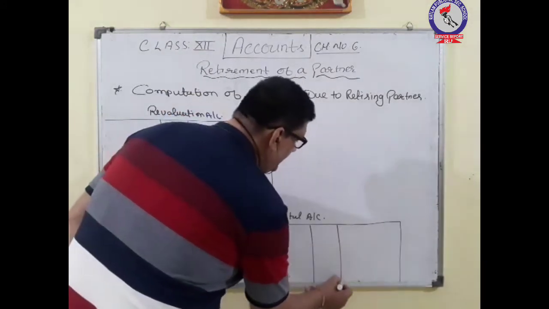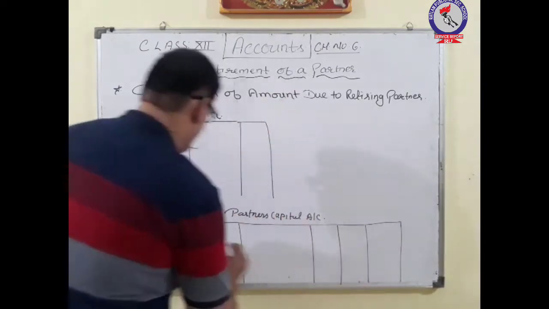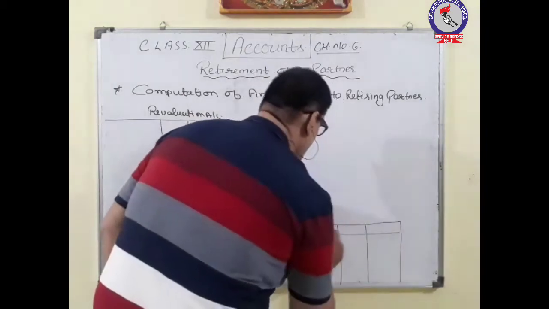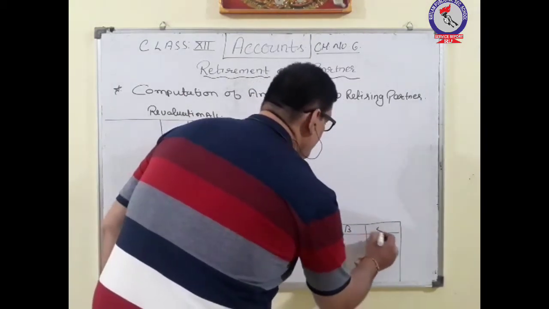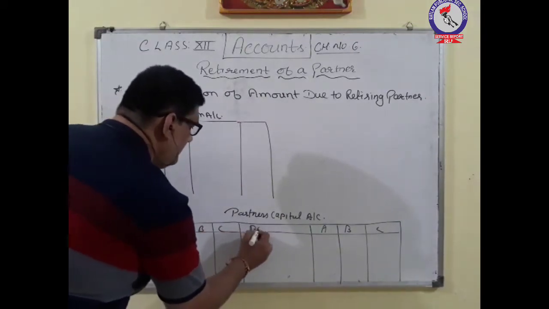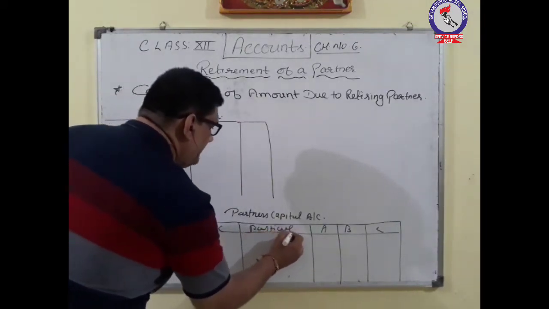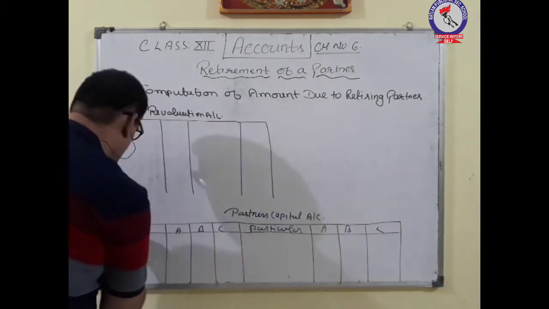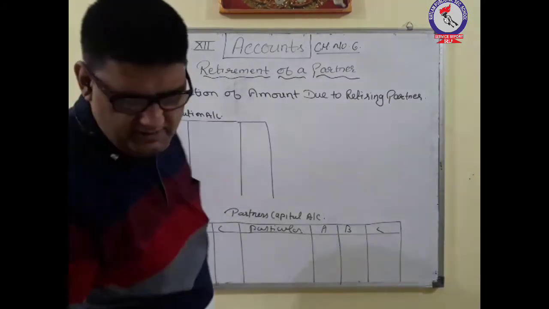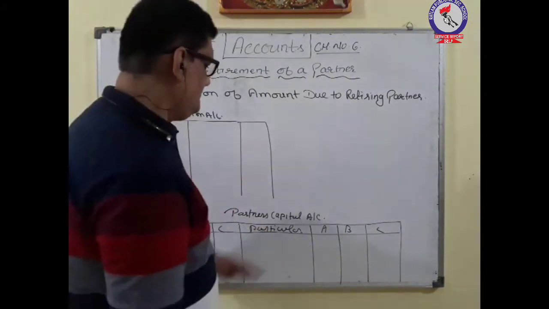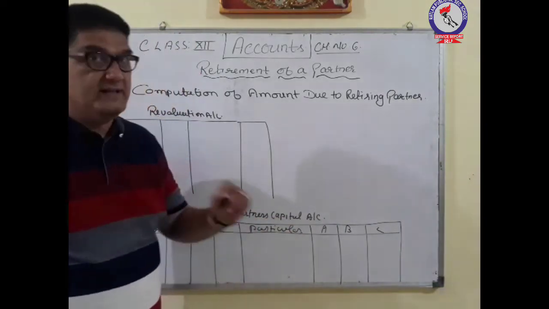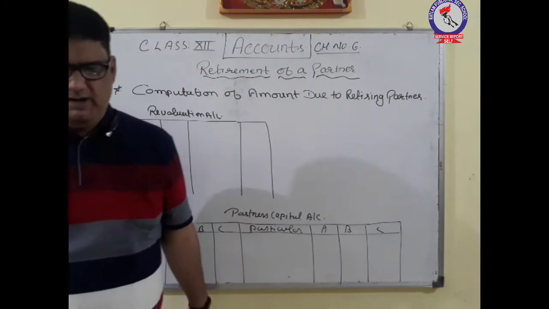Particulars A, B and C. So there were three partners A, B and C in the firm, and their profit sharing ratio was 3, 2 and 1. So there were three partners A, B and C who were sharing the profits in the ratio 3:2:1.